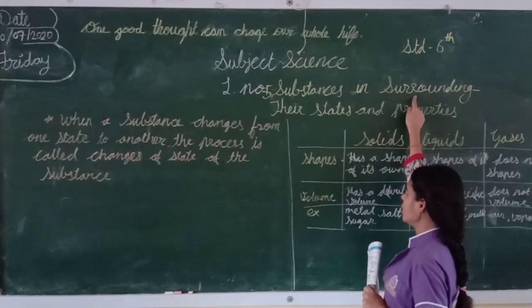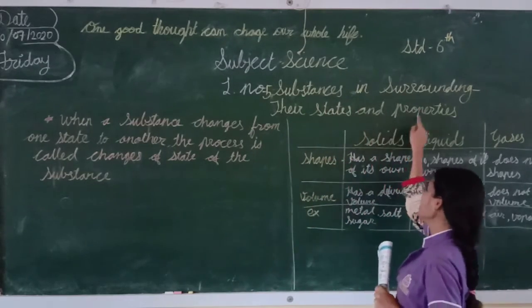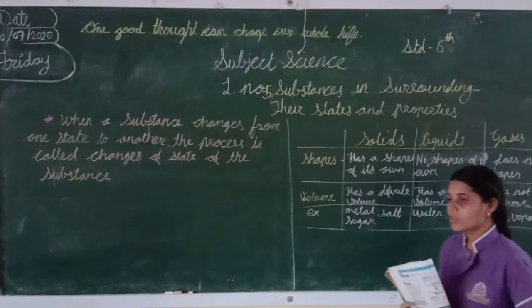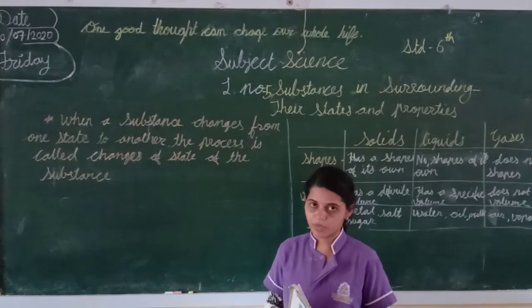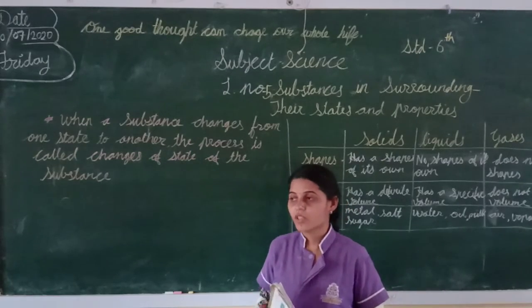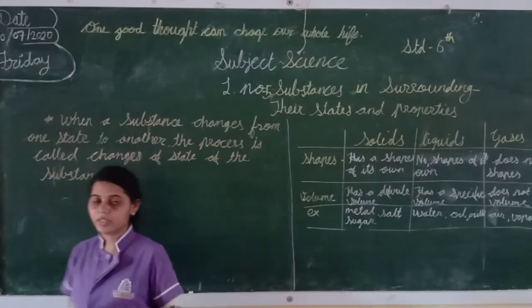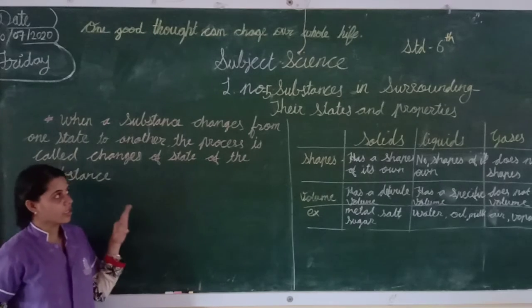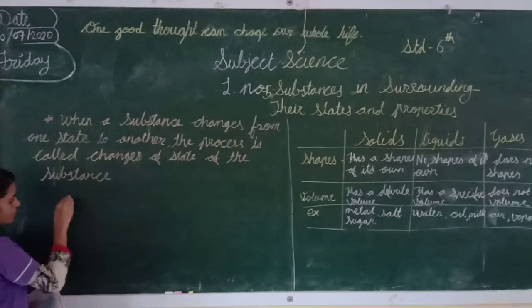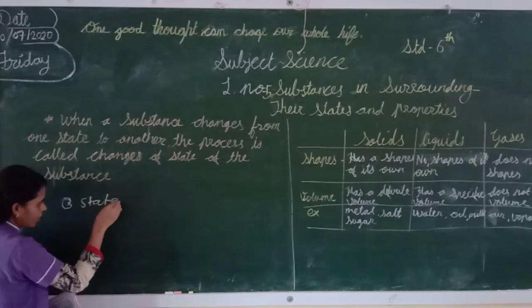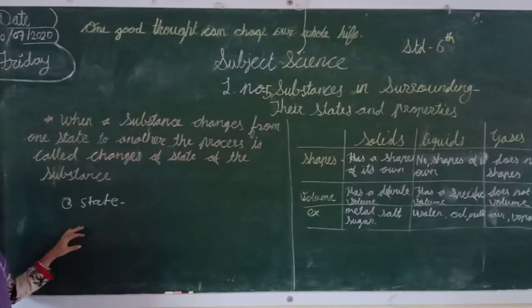Substance in surrounding, their state and properties. Students, in surrounding us there are many substances and they have states. So we know that there are three states of substance. How many? Three states of substance. So which ones? Can you say, students?